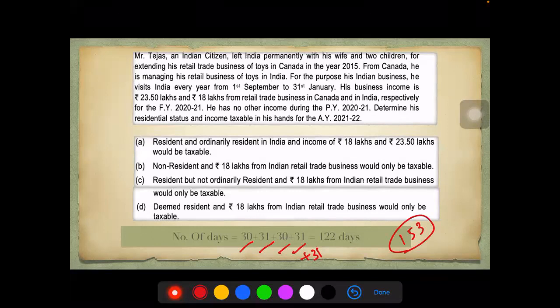So 153 days in the previous year and an equal amount of days in the 4 previous years. So 153 into 4, much more than 365. Yeah, so what will be the residential status? Answer fast in the chat box, guys.